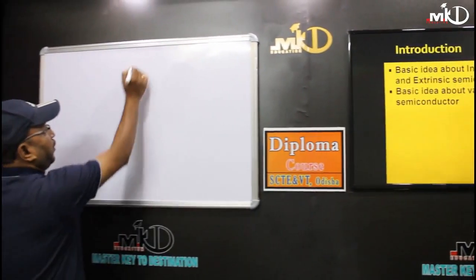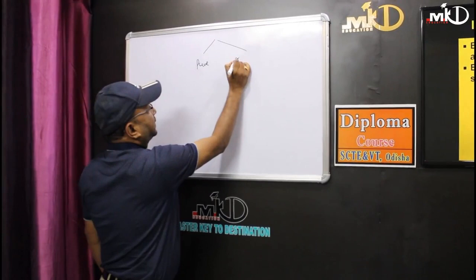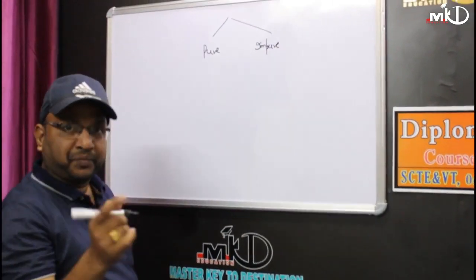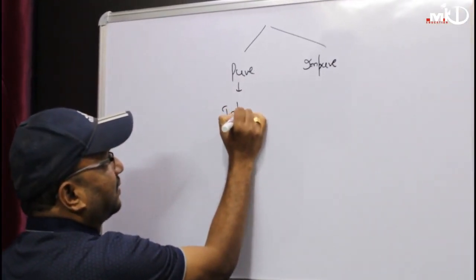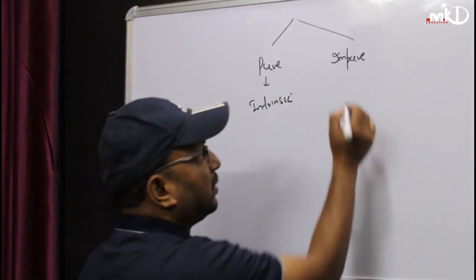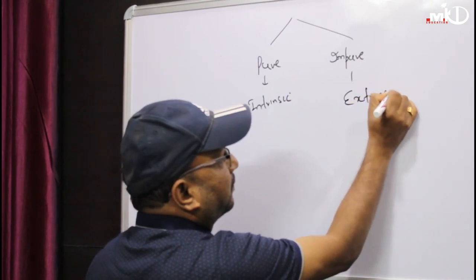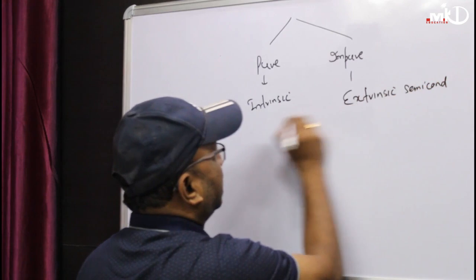One is called pure semiconductor, one is called impure. So what is pure semiconductor? Pure semiconductor is also called, as the name suggests, intrinsic semiconductor. And what is impure semiconductor? Those are called extrinsic semiconductor. This is intrinsic semiconductor.